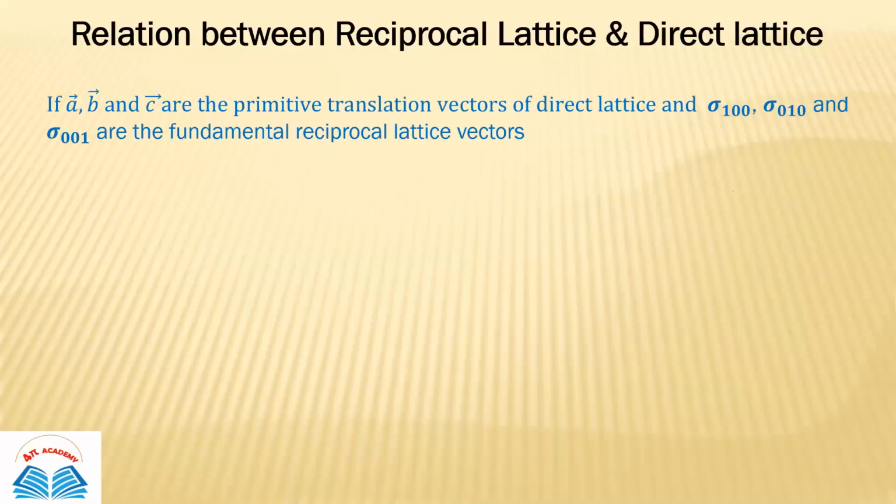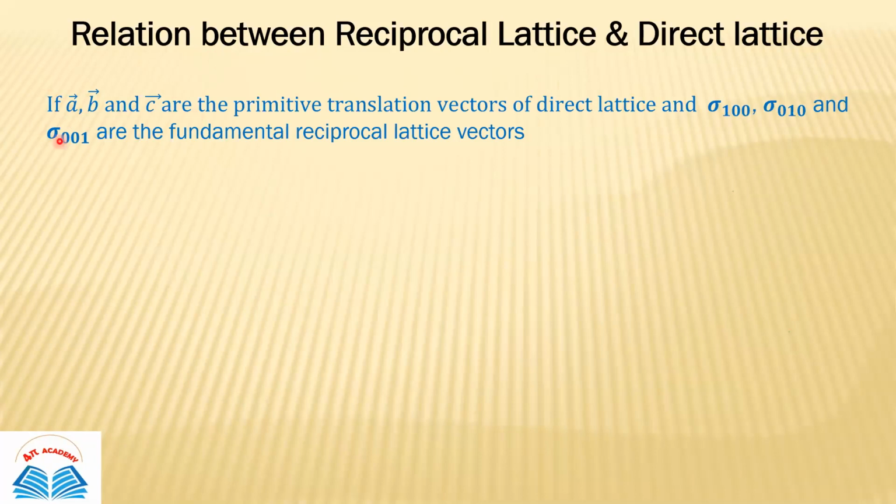Now we will discuss some formulas related to the reciprocal lattice. This is the relation between the reciprocal lattice and the direct lattice, how we can convert mathematically. For the direct lattice system, the primitive translation vectors are vector a, vector b, and vector c.